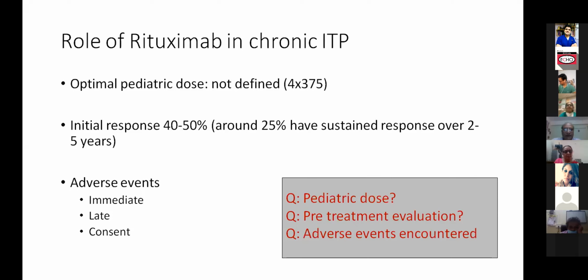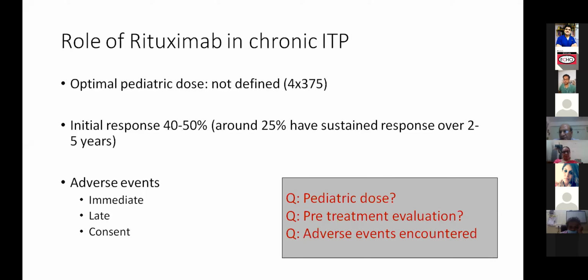We have in fact used it very sparingly. Initially, we were using that 4 into 375, but since a couple of papers came up with a smaller dose, we have started using that. And we have not seen adverse events too much. I don't have, in fact, very large experience. Maybe some 7-8 patients we might have used, but I don't remember having encountered a very serious adverse event in them.